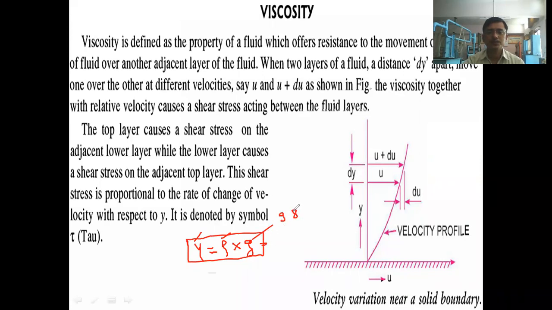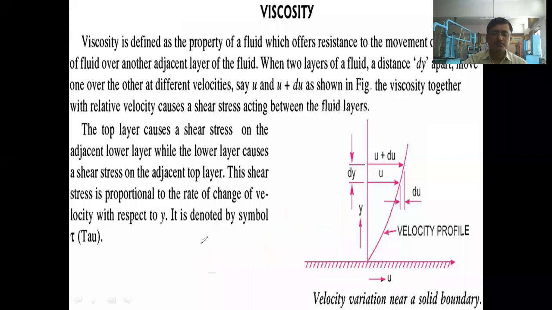9.81. Also, you have to tell the unit, because if I take the centimeter unit, centimeter per second square, then this value will not be correct. Unless and until you tell the units, this value doesn't have any meaning. 9.81 means what? What is the unit? Meter per second square. So at that time you have to tell the units also, otherwise this value doesn't have any meaning.